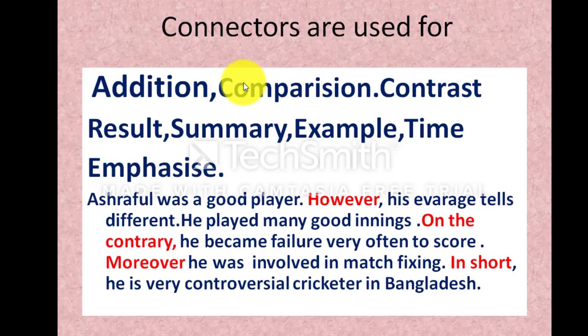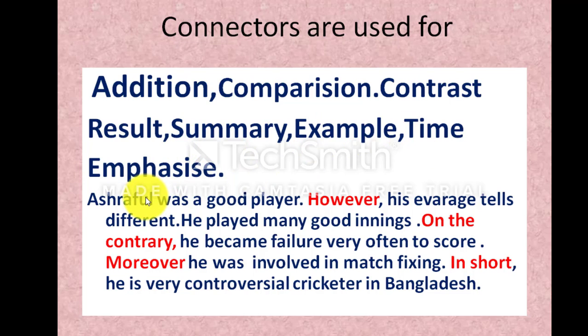Connectors are used for addition, comparison, contrast, result, summary, example, time, and emphasis. Actually, connectors are used to add more information, to compare ideas, and to contrast ideas. Contrast is another kind of comparison, but when we compare opposite ideas, that is contrast. Then result, summary, example, time, and emphasis.